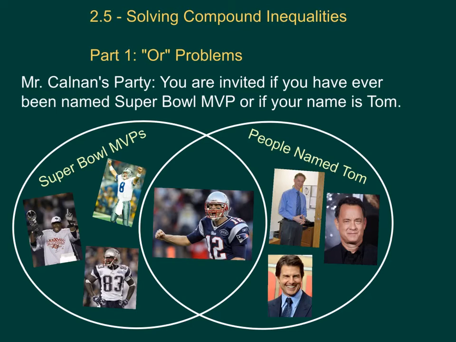This is kind of a similar problem to what we looked at in class with the stand-if activity. We have people who are invited because they were Super Bowl MVPs, people who are invited because they were named Tom, and then people who are invited for both reasons. All of these people would be invited to the party.